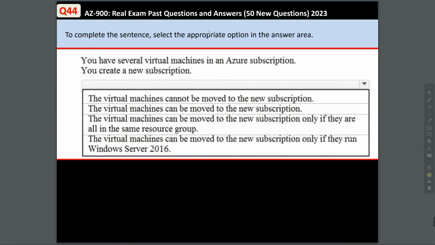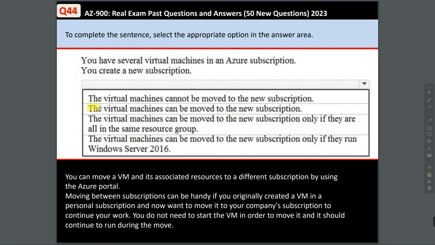To complete the sentence, select the appropriate option in the answer area. Okay, you have several virtual machines in an Azure subscription. You create a new subscription. The first option: the virtual machines cannot be moved to the new subscription. Second option: the virtual machines can be moved to the new subscription. Another option: the virtual machines can be moved to the new subscription only if they are all in the same resource group, or only if they run Windows Server 2016. Well, you can move the virtual machine and its associated resources to a different subscription by using the Azure portal. So the answer here is the statement which states the virtual machines can be moved to the new subscription.